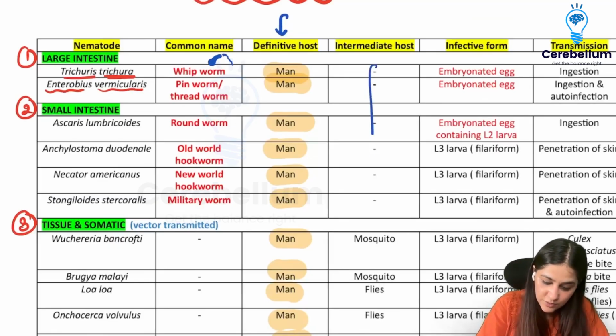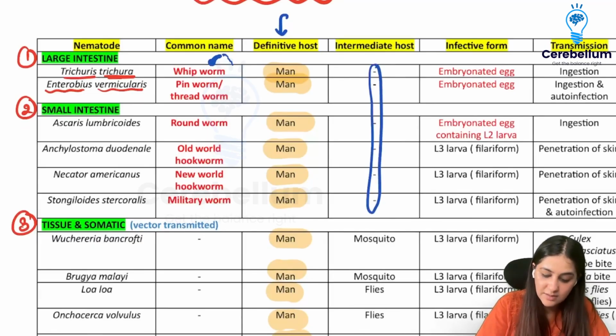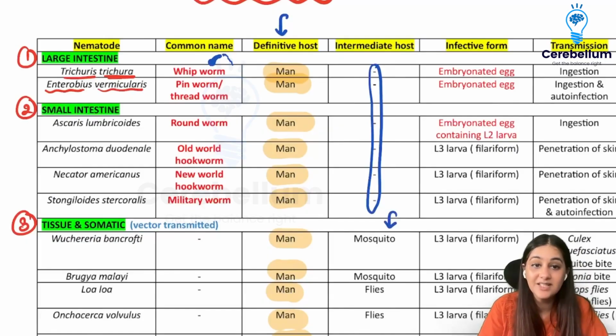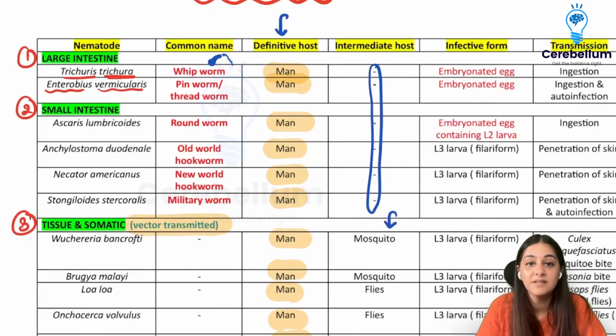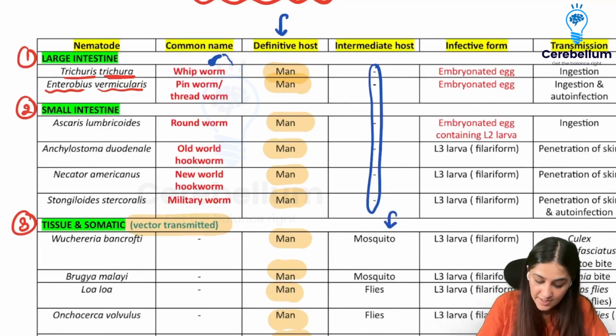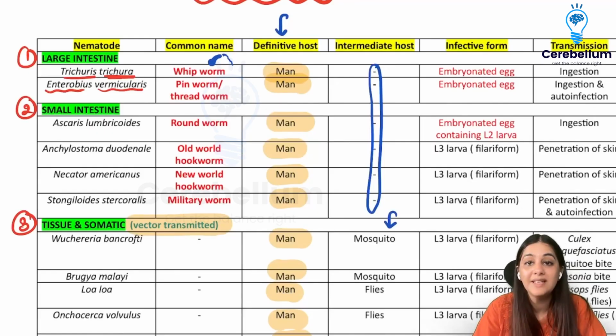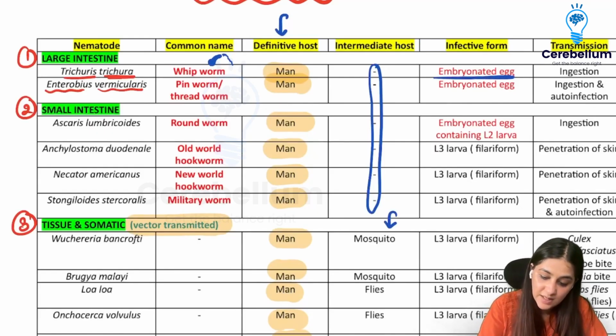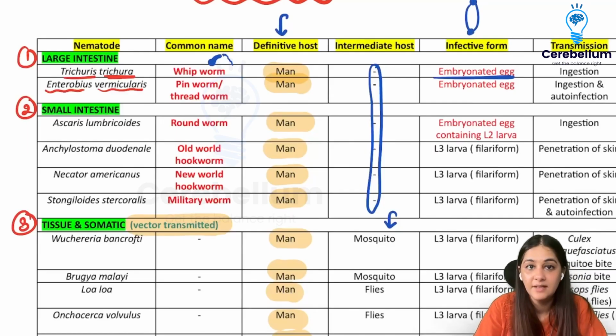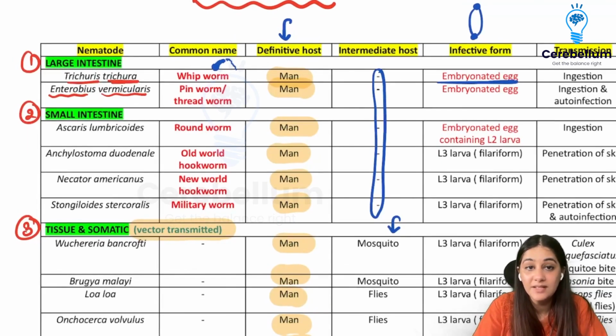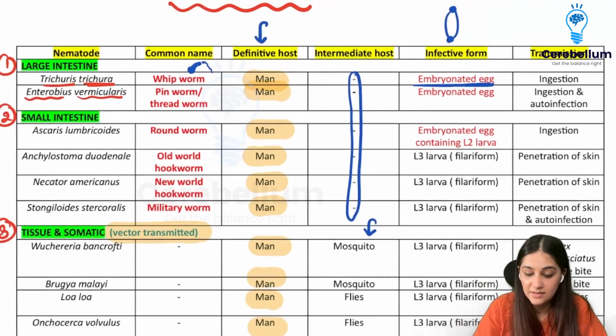No intermediate host for the intestinal ones, but there is an intermediate host when we talk about the tissue and the somatic one because they are vector transmitted. They are transmitted by some vector. Infective form is going to be the embryonated egg for Trichuris. And if you've seen the egg of a Trichuris, it is a barrel-shaped one which has two mucus plugs at the end, right? That is Trichuris, and that transmission is by the ingestion of the egg.